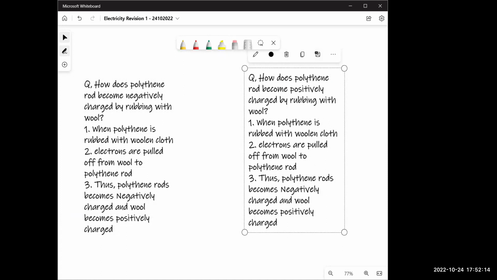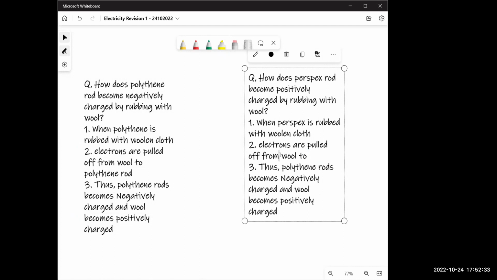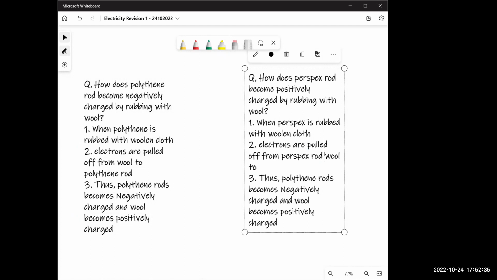Yes. Now, okay. Now we have one more thing called perspex. We have polythene. We have perspex rod. Now it's exactly the same, but quite a little different. Now electrons are pulled off from the perspex rod to wool.